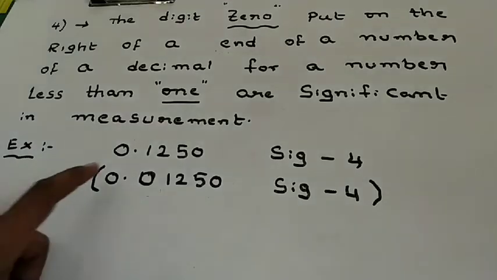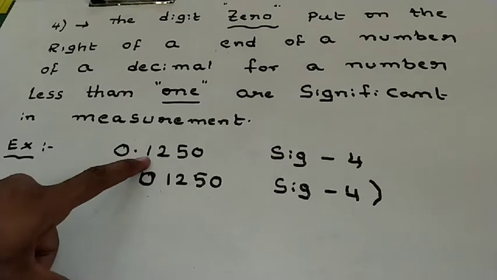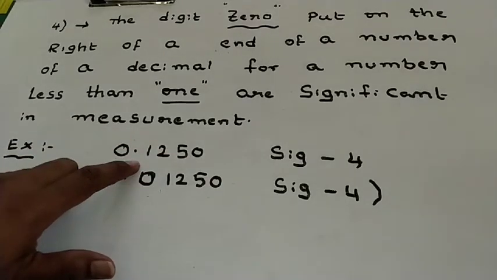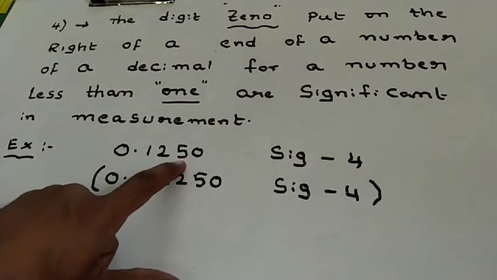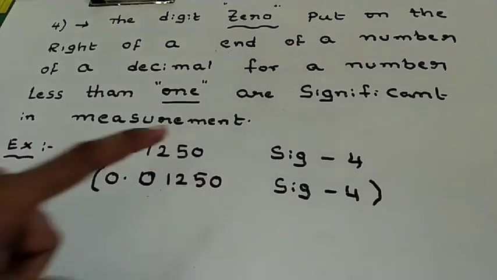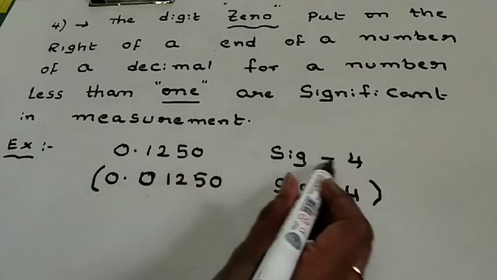That means now I took a number which is less than 1, 0.1250. It is less than 1. In this number, there is a decimal. The number has ended at 5. After that I kept a 0. Now we have to consider the 0 also significant. Therefore, the total number of significant figures is 4.